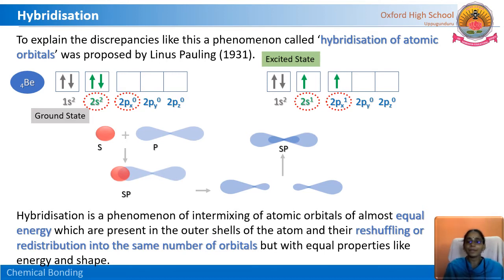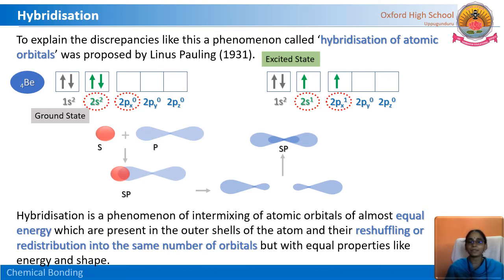Where are they present? In the outer shells of the atom, within the atom, not between two atoms. Observe here, within the atom, the intermixing of atomic orbitals of almost equal energies. What is happening after intermixing? Their reshuffling or redistribution is happening into how many? If 2 are overlapping, then the product also will come out as 2 only. If 3 mix, then 3 will come out. So, however many participate, they reshuffle, but the shape will change.